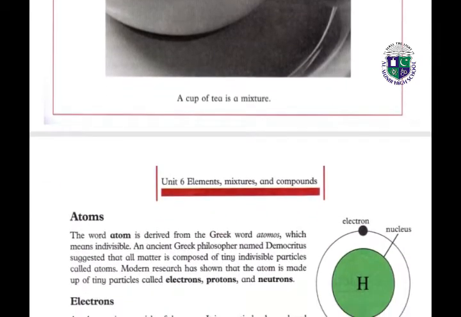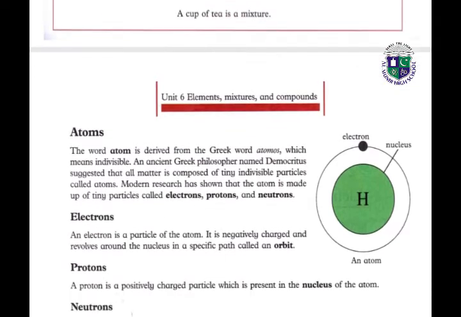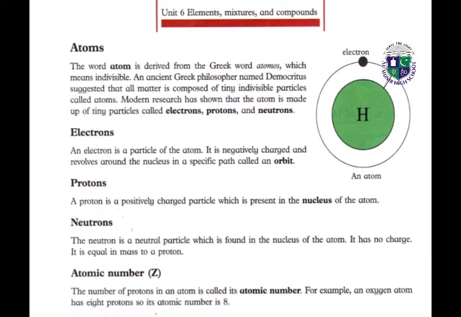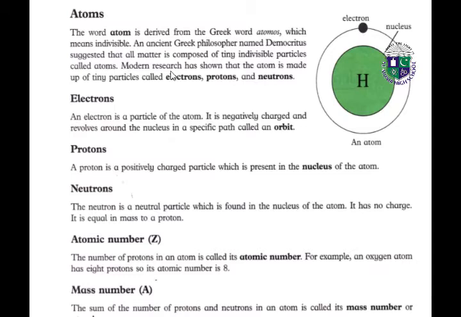First of all, we will learn about atoms. What is an atom? Yes, the word atom is derived from the Greek word atomos, which means indivisible. An ancient Greek philosopher named Democritus suggested that all matter is composed of tiny indivisible particles, and we call them atoms.